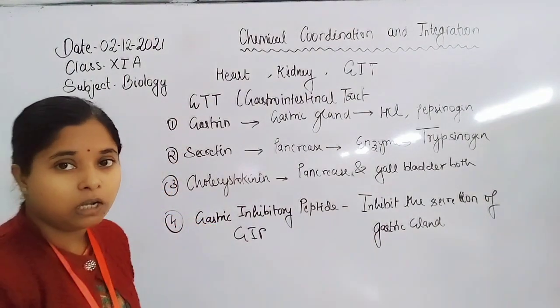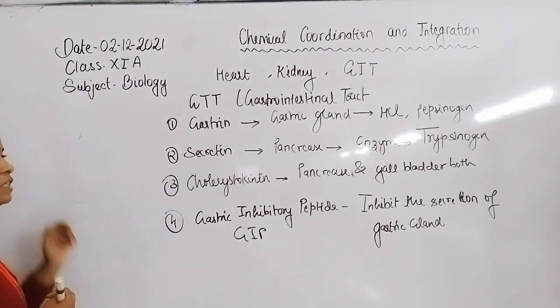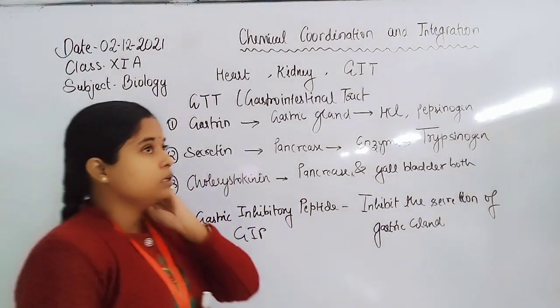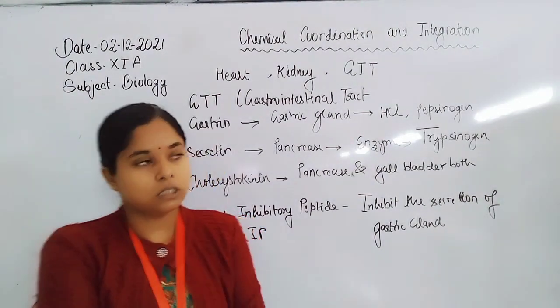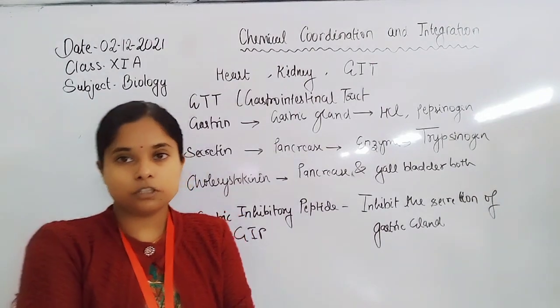So here is the overall summary about the heart, kidney and GIT. The heart wall, the arterial wall, secretes ANF, atrial natriuretic factor.